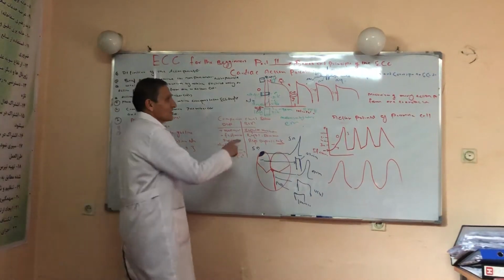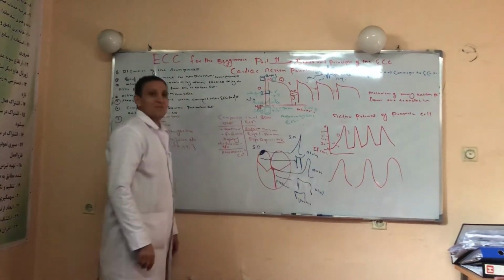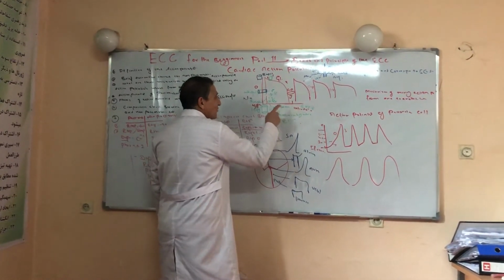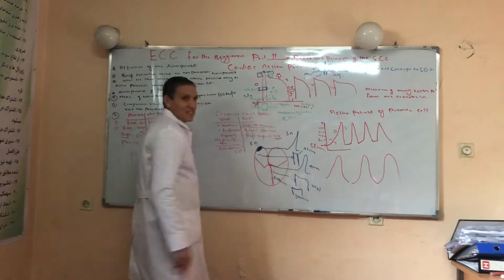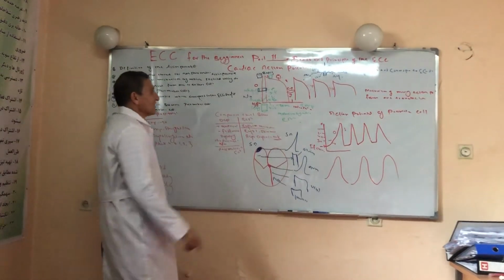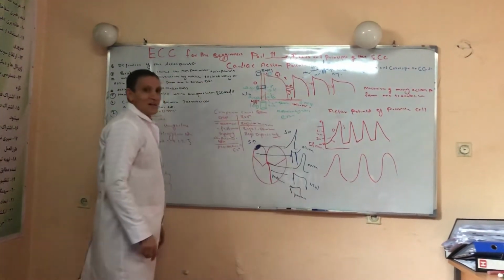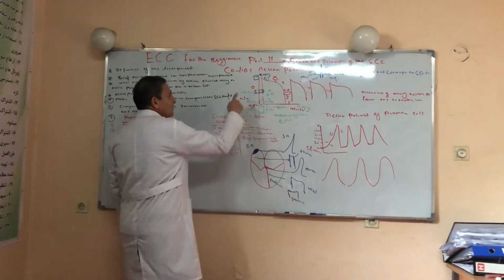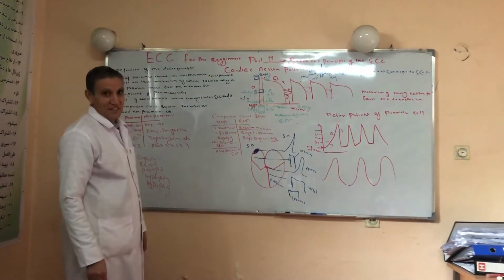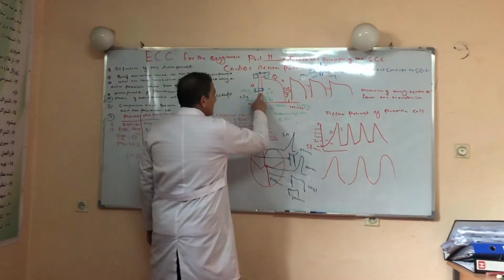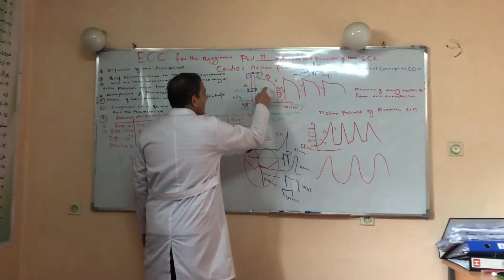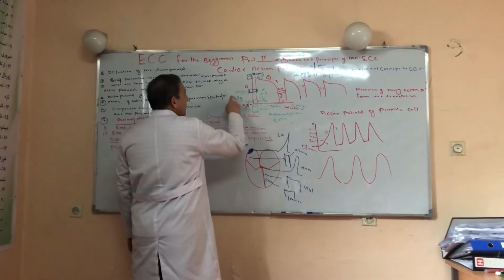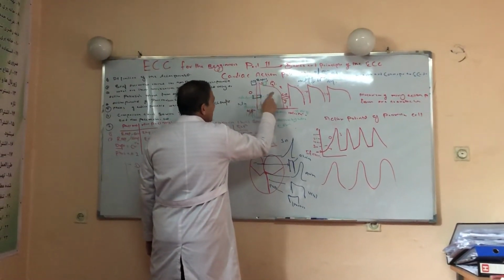The resting membrane potential of a non-pacemaker cell is minus 90 millivolts. Right now we should know where it comes from, or what the mechanisms are by which this minus 90 millivolts is produced. Two channels are responsible for the resting membrane potential. Number one is the leaky potassium channel and number two is the sodium potassium ATPase channel. This sodium potassium ATPase takes two ions of potassium from outside the cell to the inside, and three ions of sodium from inside the cell to the outside.